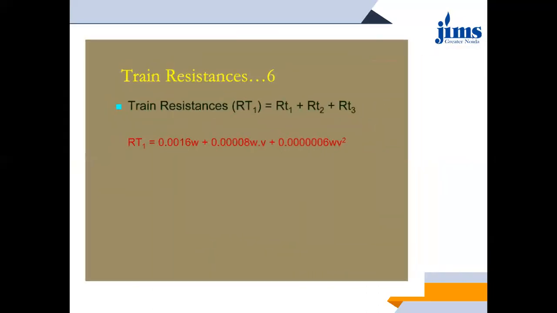Then this entire train resistance, अब हम बात कर रहे हैं किसकी? जो proper traction resistance का first module, that is train resistance. So the train resistance will be the sum of all these three resistances, that is RT1 plus RT2 plus RT3. Okay.